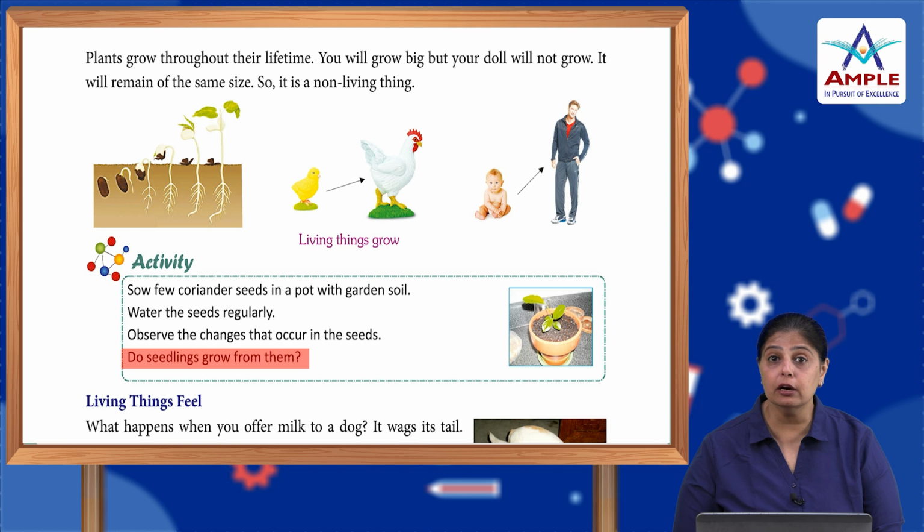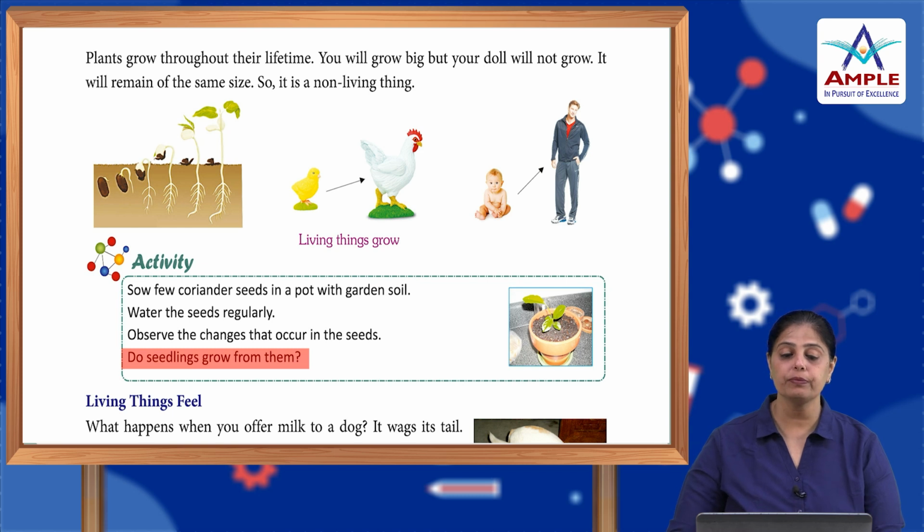You can put them in a pot, gather some soil below, then put the seeds, then again cover it up with soil and water it a little every day, and then you will see that it grows into a plant. Do write this observation and share it with your teacher as well.